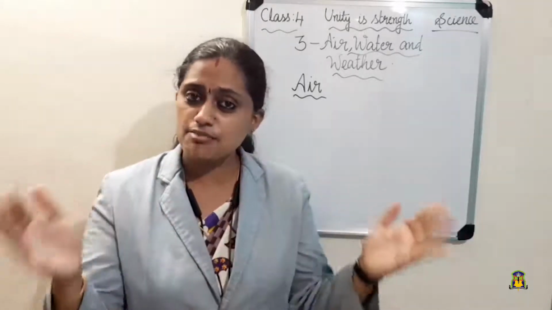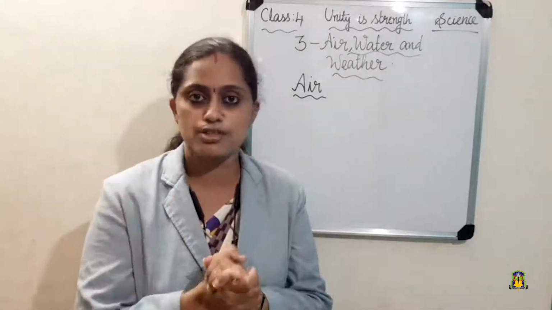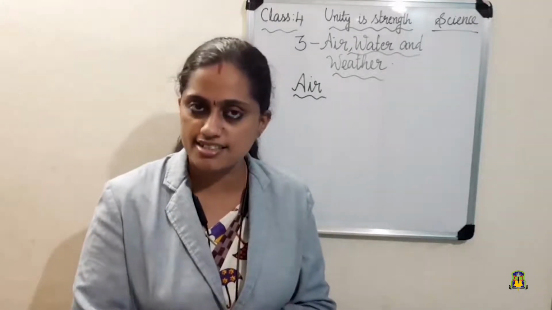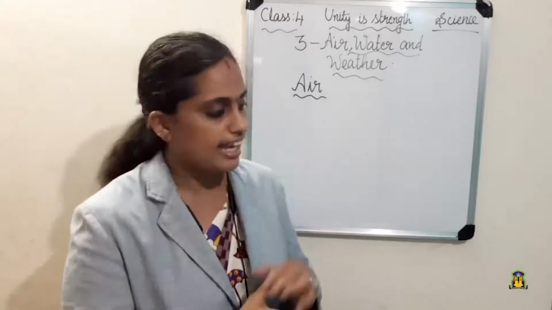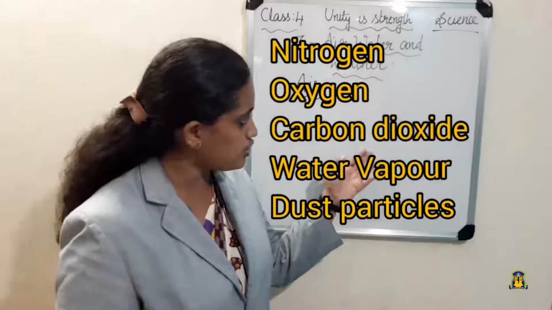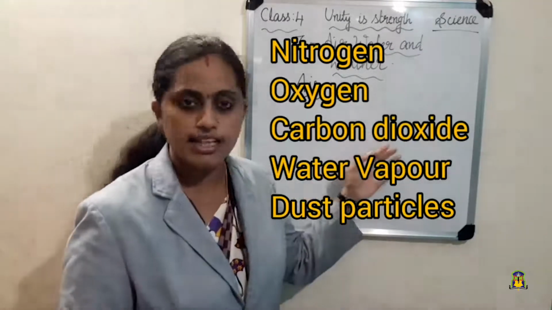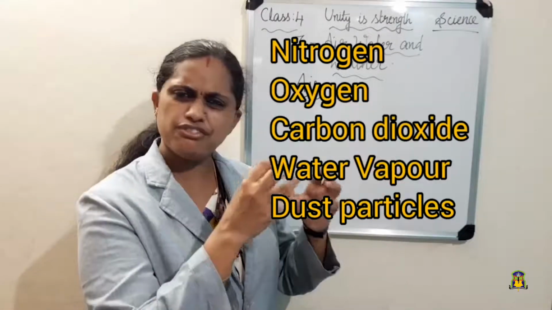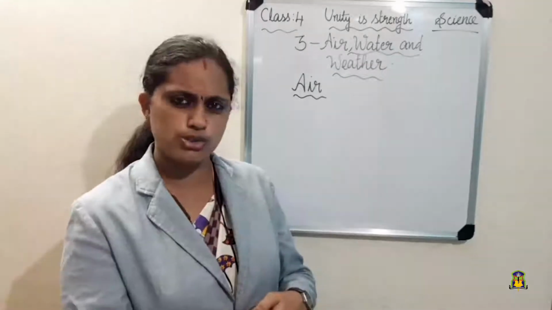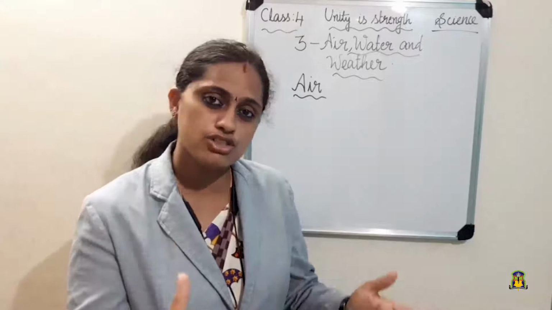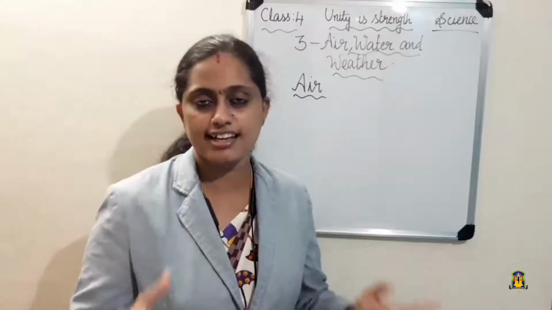That is, it is made up of different types of gases. Do you know which gases are in air? Yes, air contains nitrogen, oxygen, carbon dioxide, then water vapor, and a few dust particles are also there in the air.